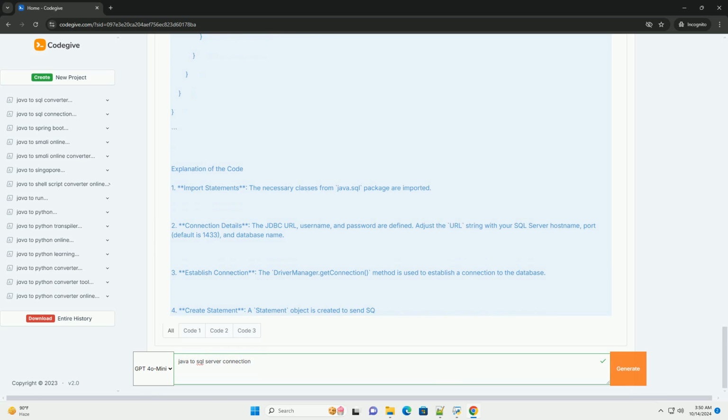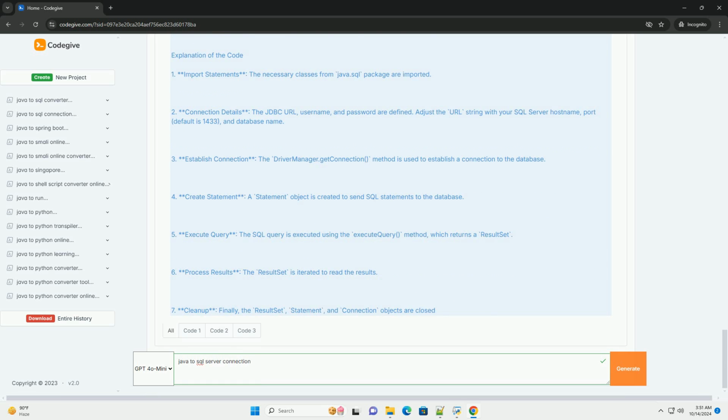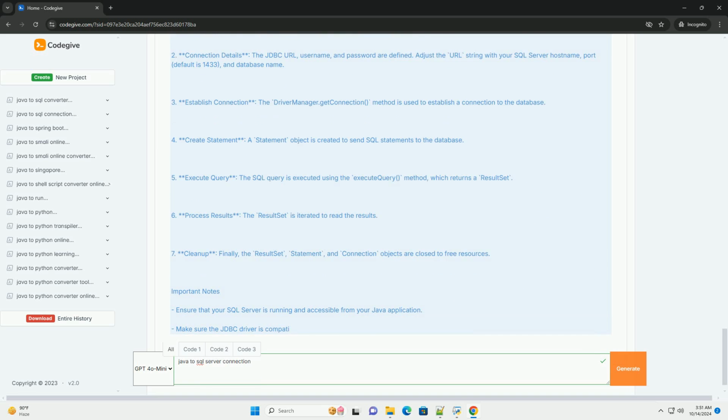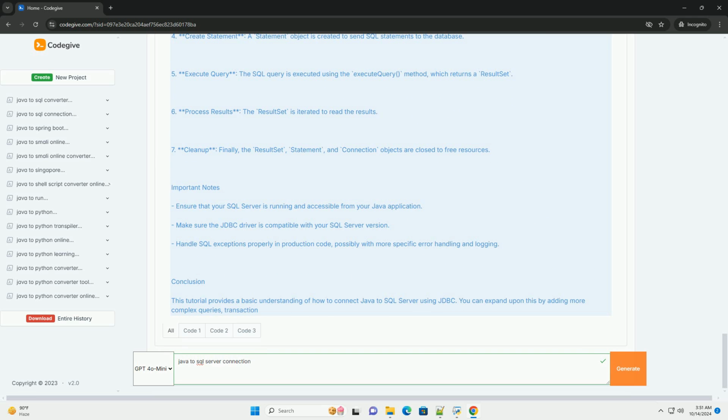2. SQL Server. Install Microsoft SQL Server on your machine or have access to a remote SQL Server instance. 3. JDBC driver for SQL Server. You need the Microsoft JDBC driver for SQL Server. You can download the latest version from the Microsoft website, https://docs.microsoft.com/en-us/sql/connect/jdbc/download-microsoft-driver-for-SQL-server.